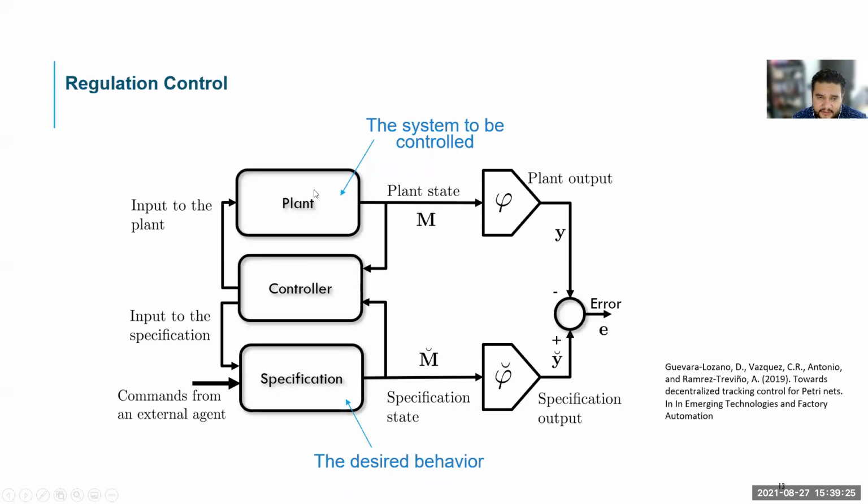So in our approach, the system to be controlled is named the plant, is a Petri net, so it has a marking and an output. The specification represents the desired behavior. It's also a Petri net, so it has a marking and an output. If we compare the outputs of the plant and specification, we obtain some error. So the goal of the controller is to make this error to be zero. This controller is a Petri net as well. So the controller detects the marking of the plant and the specification, and based on this, it will provide input signals to the plant, so the plant evolves to make the error to be zero.